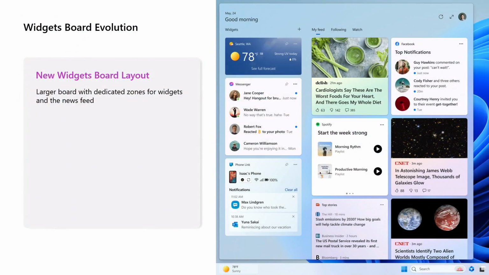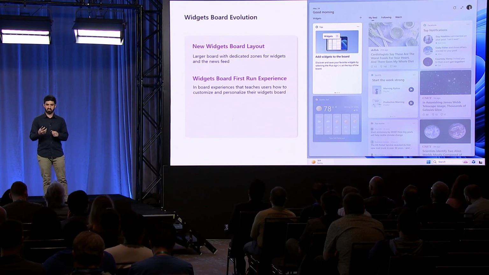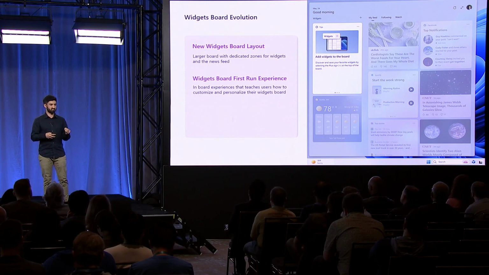I'll talk a bit about how the widgets board has been evolving. We've been hearing your feedback on what you've liked and what you would have liked to see. And so here's some new announcements for you on the widgets board. So first, we have a new, larger widgets board with widgets and news separated out to have dedicated sections for each. Next, we have a first run experience, which helps users understand how to customize their widget board to make it suit their needs.